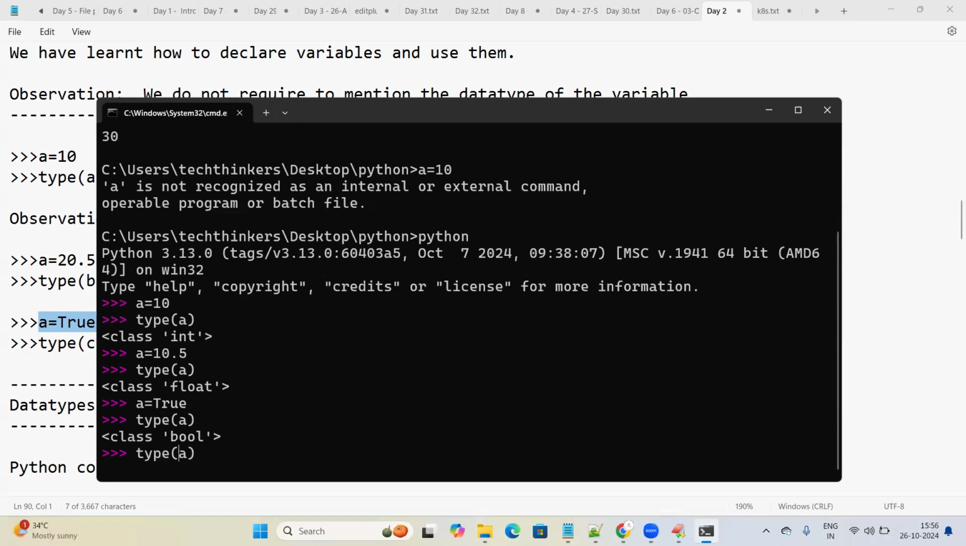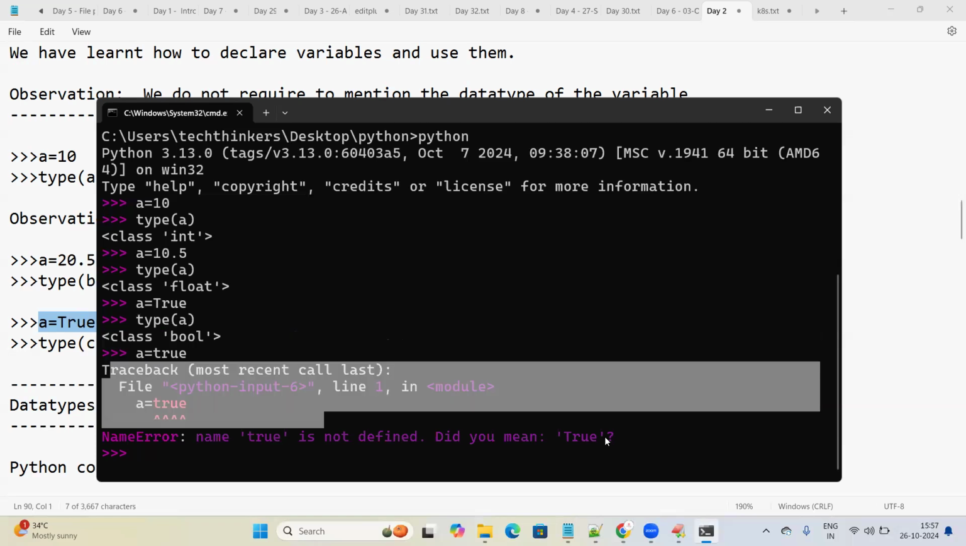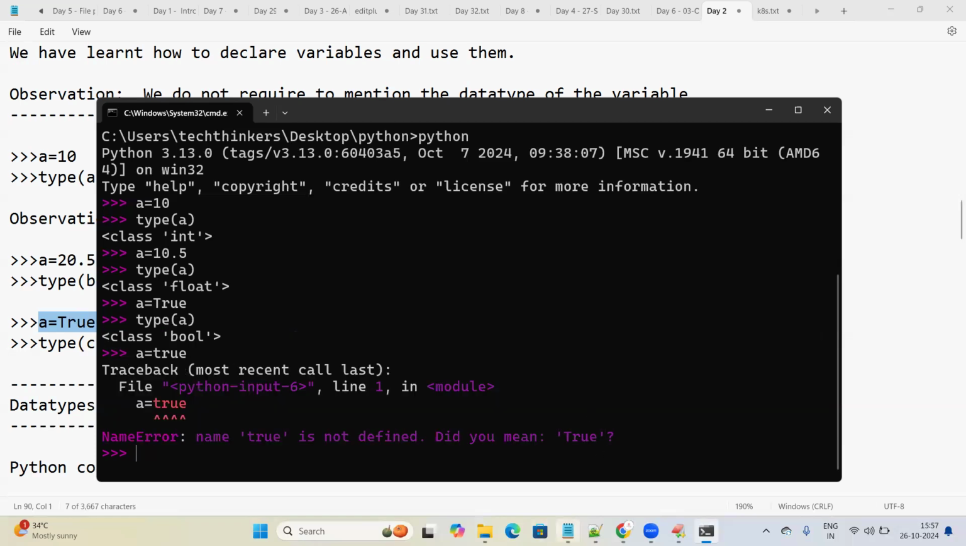And you see here, when I give a small letter, A is equal to true, and I try to assign it, it prints the output NameError: name 'true' is not defined. Did you mean True? It immediately responds that you cannot use it. Not only in Python, usually whenever you use the Boolean values True or False, or None, you should start with an uppercase letter. When I give it in lowercase, it throws the error.